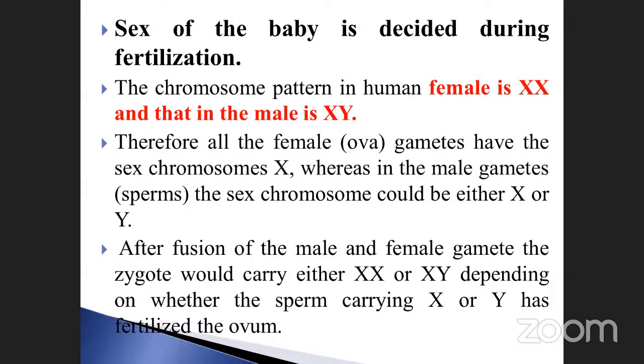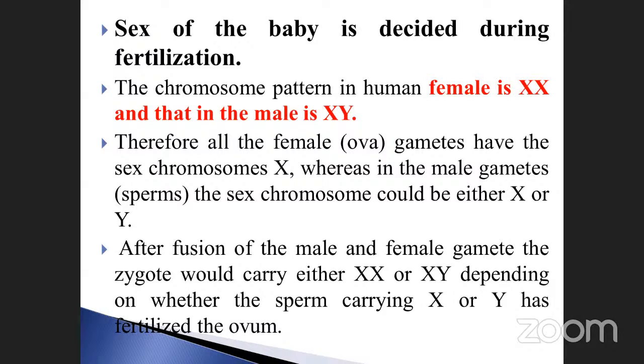Therefore, all the female ova have the sex chromosome X, isn't it? Whereas the male gametes, the sperms, could carry either X or Y. So in 50% the Y chromosome is there. That is very, very important. After the fusion of the male and female gamete, the zygote would carry either XX or XY, depending on whether the sperm carries X or Y. Take an example.